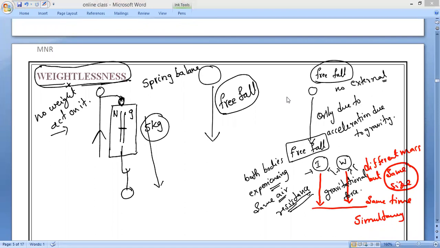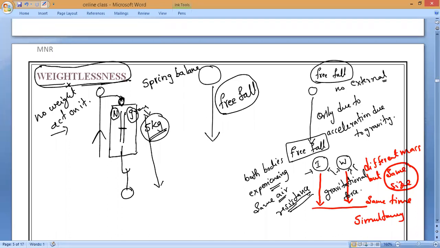Observe very carefully. Whenever I measure any body with a spring balance, I get some mass or weight, because it shows force in newtons, or grams in the case of mass. Now, if I drop that body along with the spring balance, what is the reading? The reading of the spring balance is showing 0.